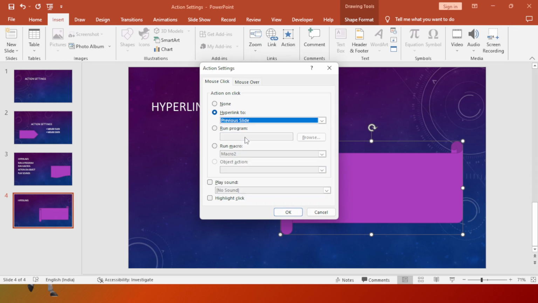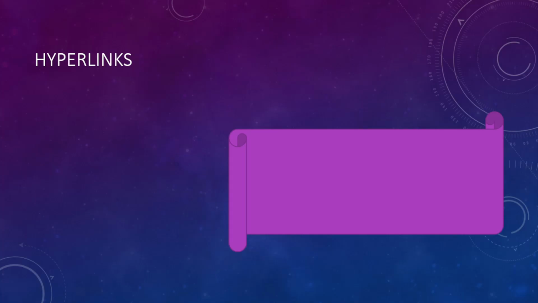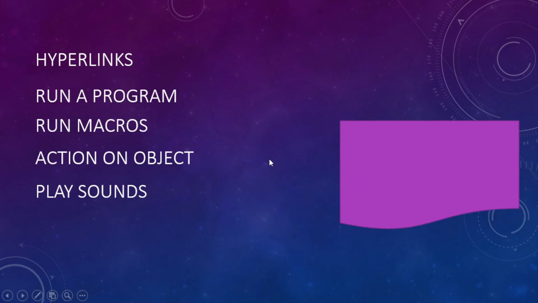So the previous slide is this, the third slide is the previous slide. I click OK. To see the action, we have to go to presentation mode. I press Shift F5, and as soon as I click here, you will observe that it went to the second slide.